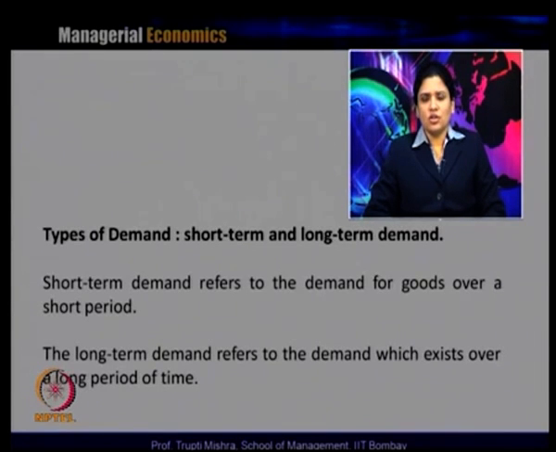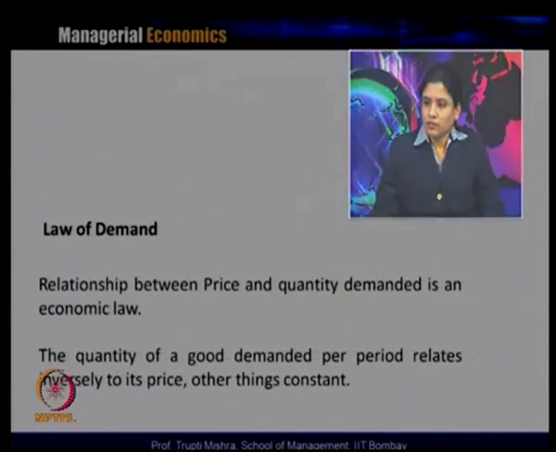And you can link it this way: if the usefulness is less, you use it and this is a short term demand because your next demand is something else. But long term demand is what you use on a daily basis, so you can link that way to long run demand.